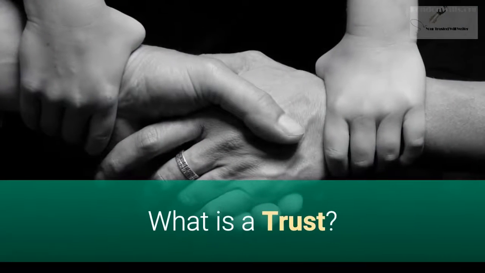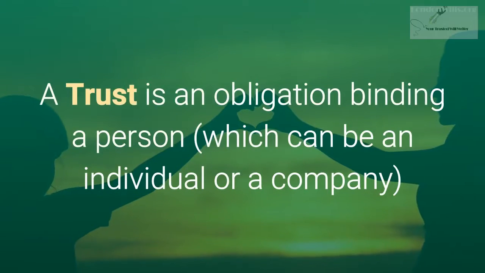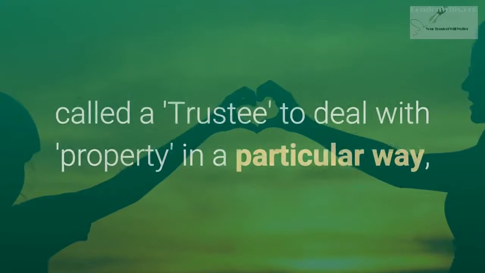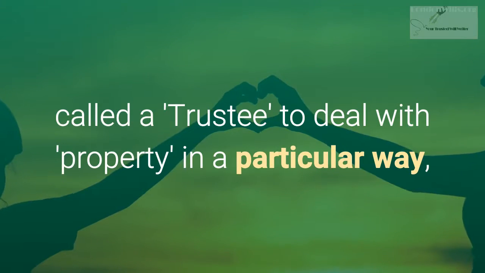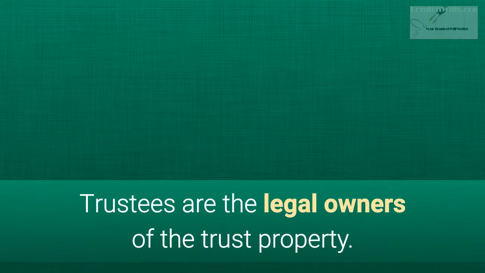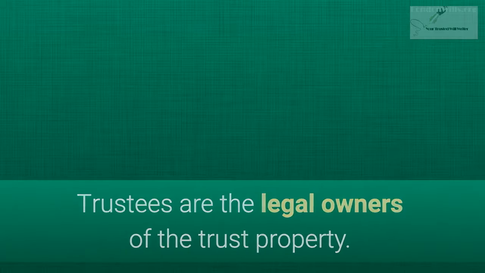Trusts. What is a trust? A trust is an obligation binding a person, which can be an individual or a company, called a trustee, to deal with property in a particular way, for the benefit of one or more beneficiaries. Trustees are the legal owners of the trust property.